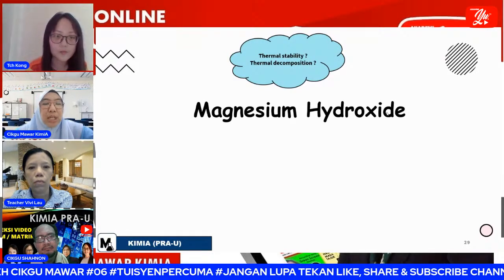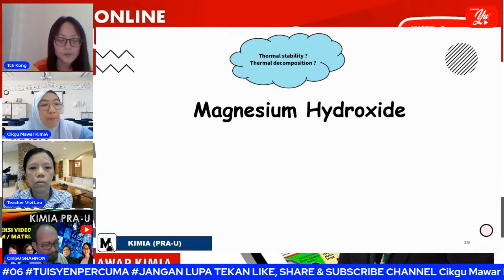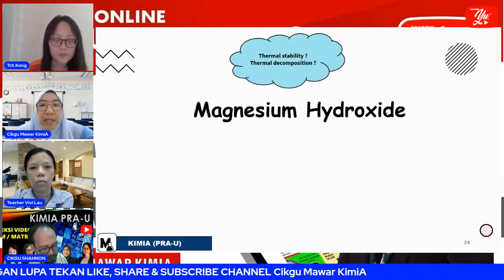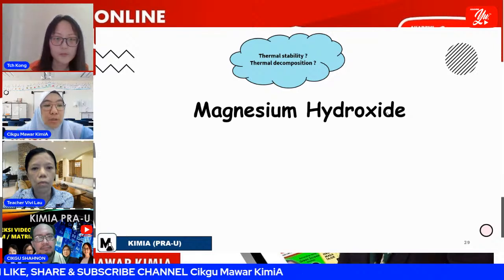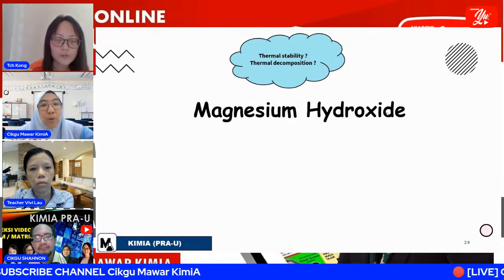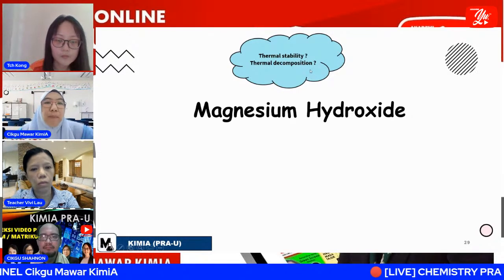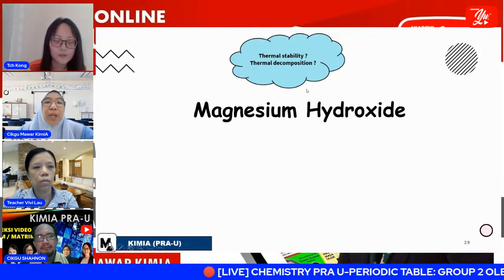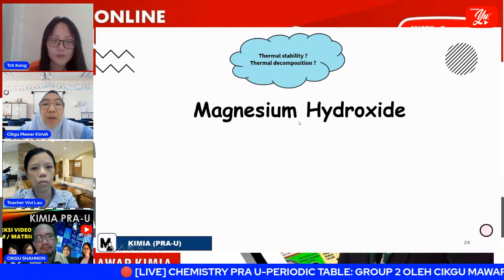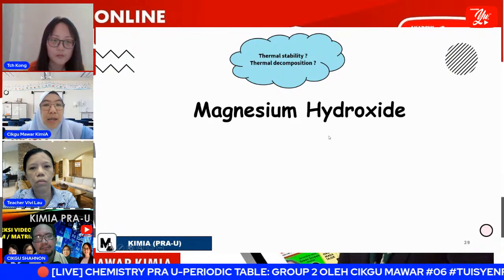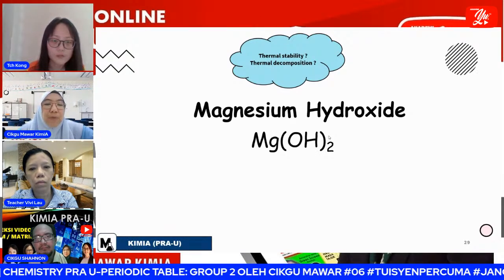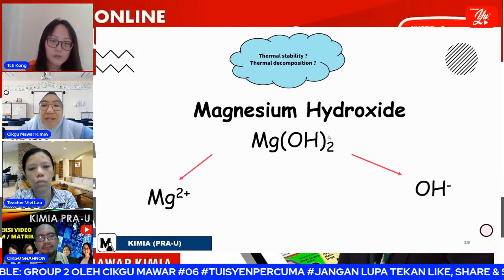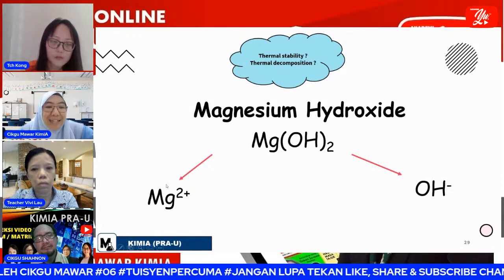We want to see how stable the ionic compound is, how easily the magnesium hydroxide is decomposed into its product. When we talk about decomposing, we want to break the ionic compound. So for your answer, first we write the magnesium hydroxide. For your answer, we must write the term as an ion.